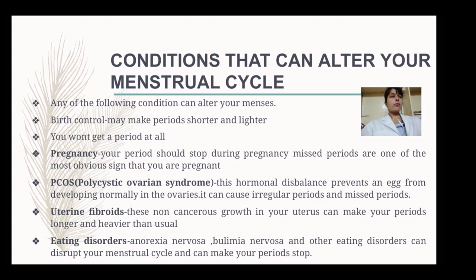If the body is not getting energy, automatically the hypothalamus will not get energy, so it will not work properly, and it will not stimulate the other organs to release the hormones which are necessary for the menstruation cycle. So ultimately it will alter our normal menstruation cycle. These were all the certain conditions which can alter our normal menstruation cycle or the periods.